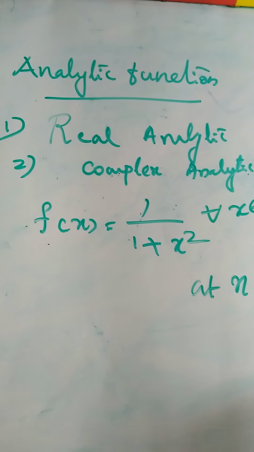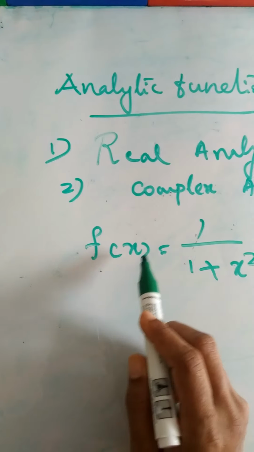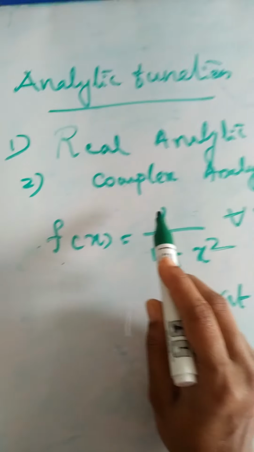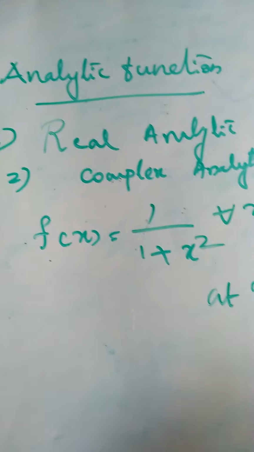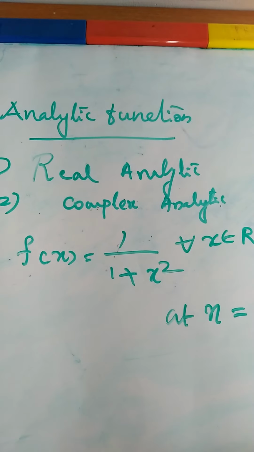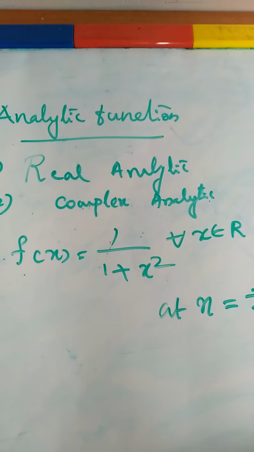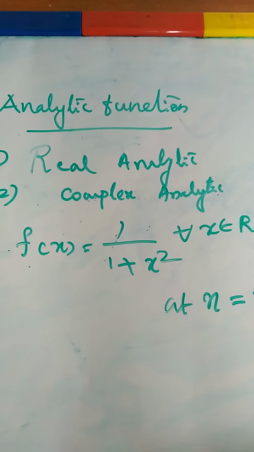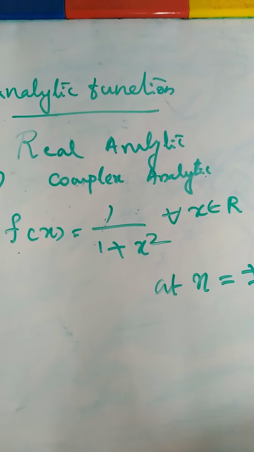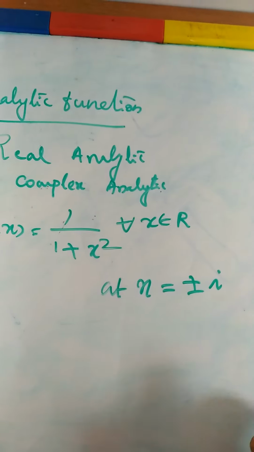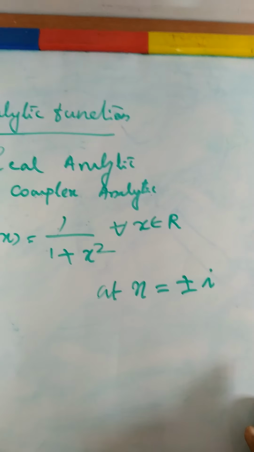So our function f of x is equal to 1 by 1 plus x square is real analytic, but it is complex analytic except at x is equal to plus or minus i.